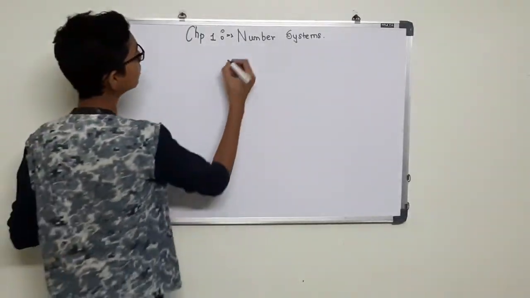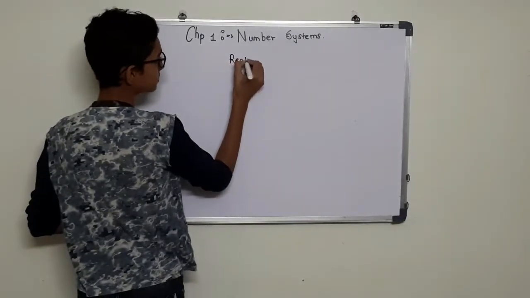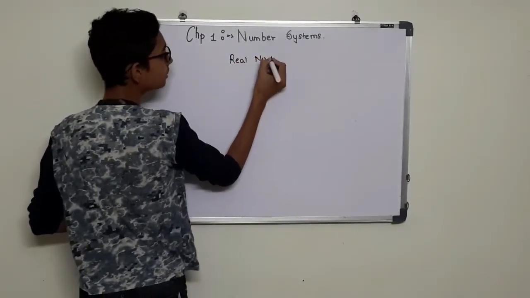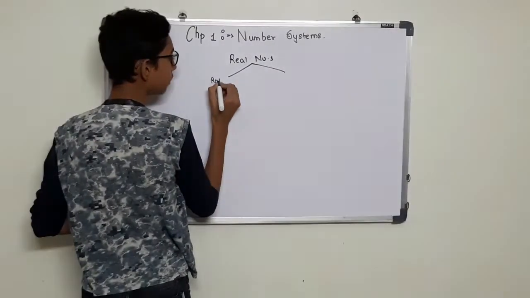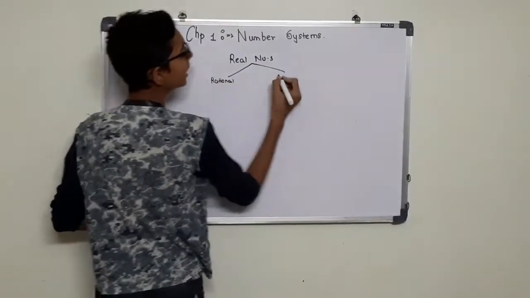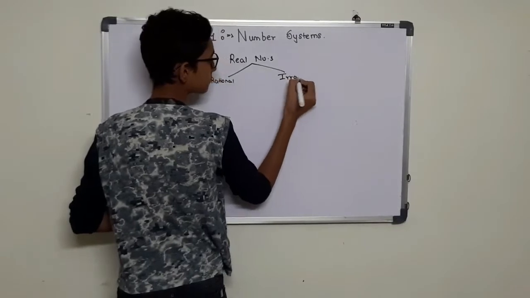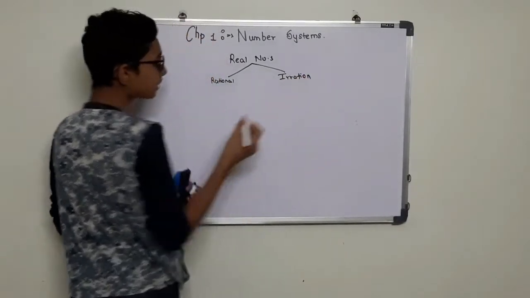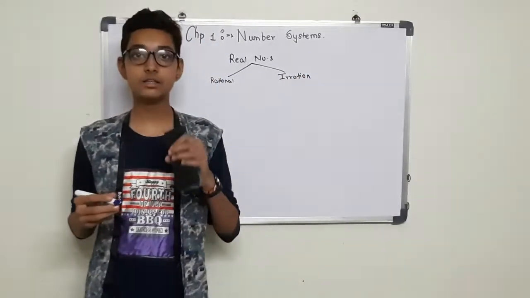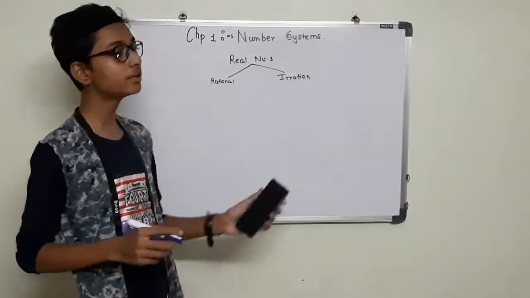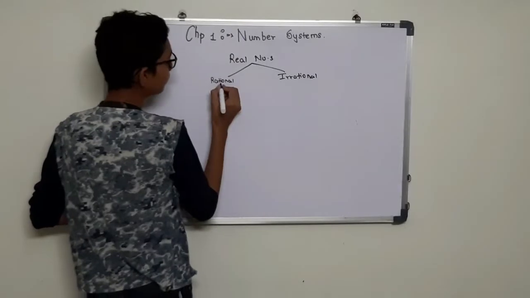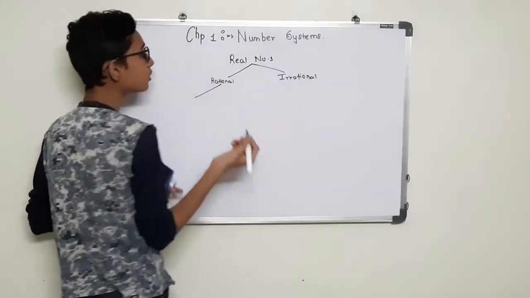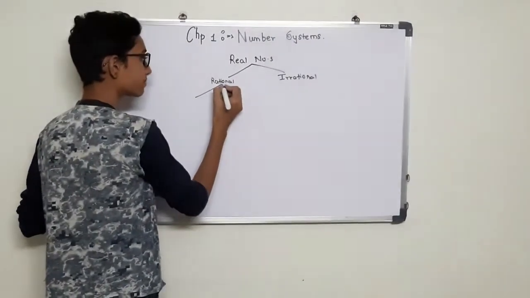So first we will learn about real numbers. What are real numbers? Real numbers are the combination of rational and irrational numbers. Now what are rational numbers?